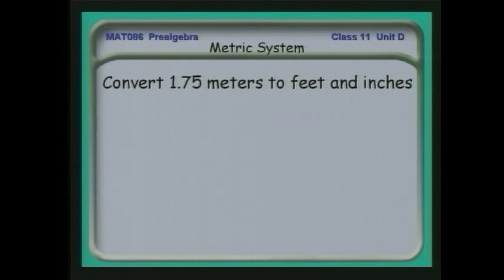I want to convert 1.75 meters not to centimeters now, but to feet and inches. I do the same kind of unit conversion, but now I say 1 meter is equivalent to 39 inches, as 1.75 meters is equivalent to x inches. 1 is to 39, as 1.75 is to x.